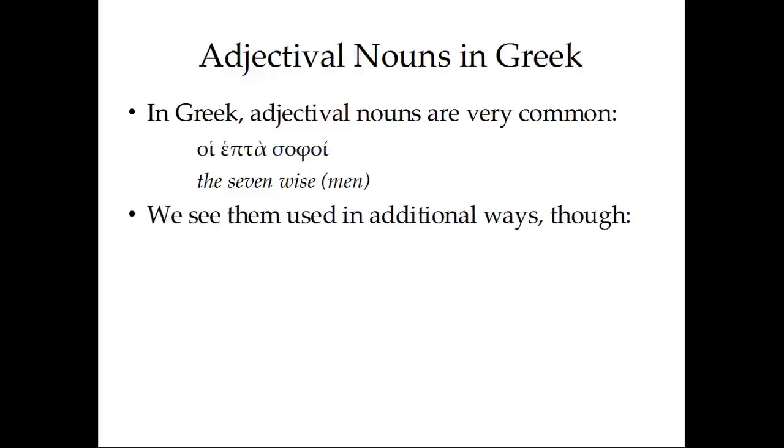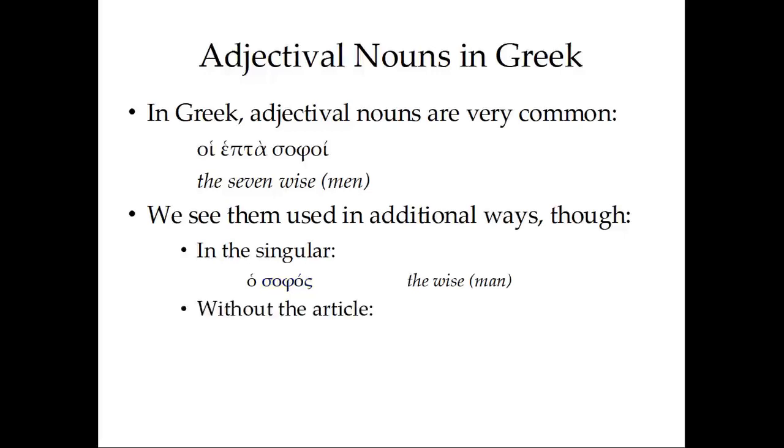We also see adjectival nouns used in additional ways in Greek, though. For instance, we see them used in the singular, whereas we hardly ever see an adjectival noun used in the singular in English. But an example of this would be ho sapos. So very similar to hoi sapoi, the wise men. This would be the wise man in the singular. And again, the number and the gender of this expression here, ho sapos, nominative masculine singular, tells us that we're dealing with a wise man.